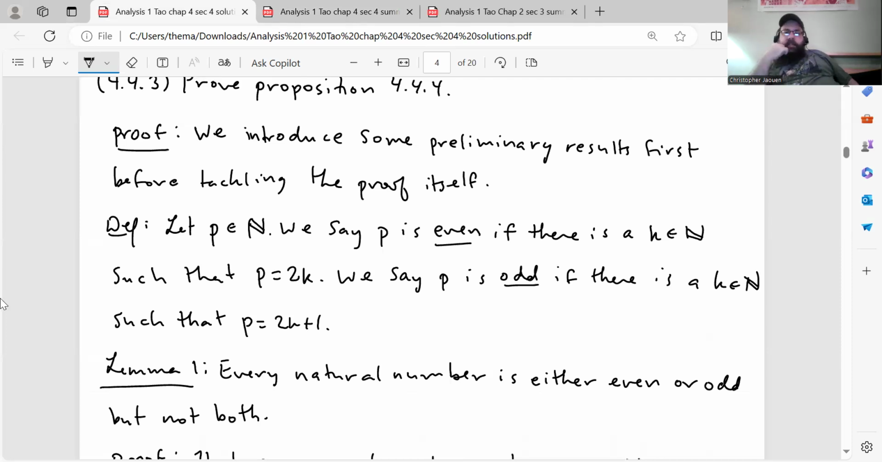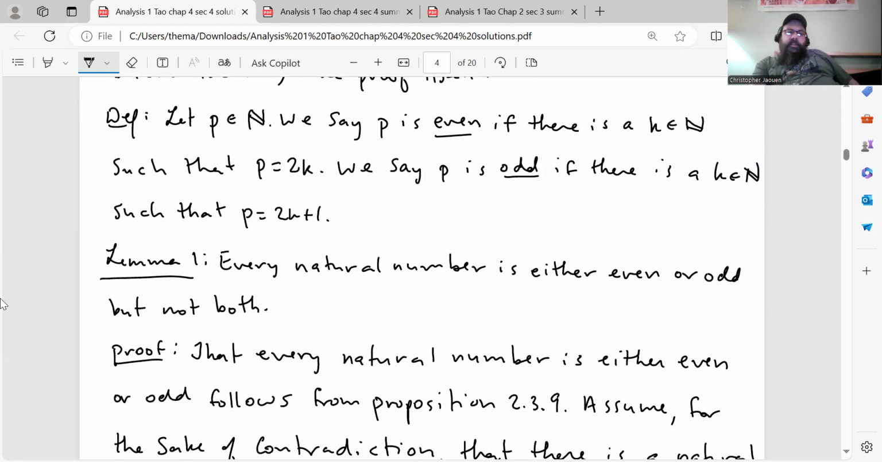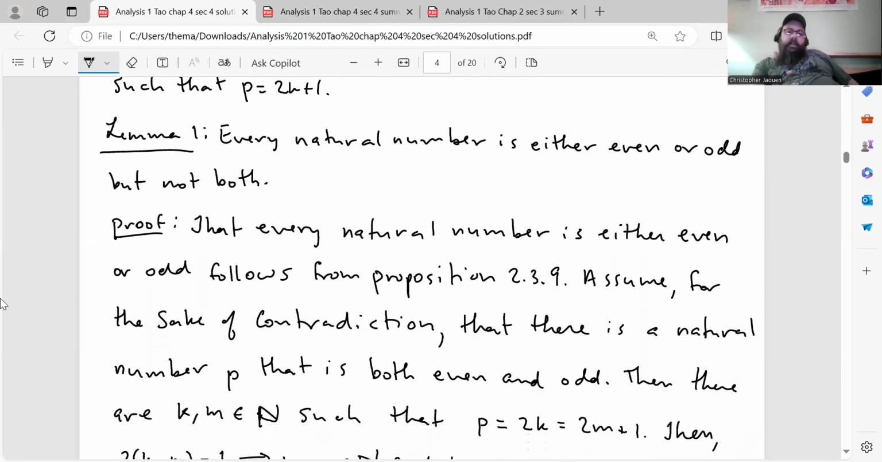We introduce some preliminary results first before tackling the proof itself. So first thing is a definition. Let p be a natural number. We say p is even if there is a natural number k such that p is 2k. We say p is odd if there's a natural number k such that p equals 2k plus 1. All right, and then here's the first lemma that we need. Every natural number is either even or odd, but not both.